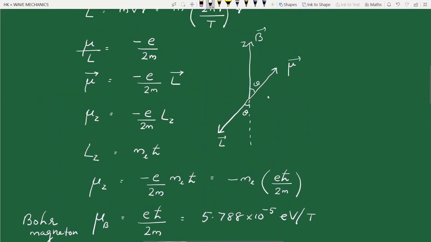Let us look at this figure. If theta is the angle between mu and B, what is mu cos theta? Mu cos theta is the component of mu along the direction of B, so this component. This mu cos theta is nothing but the z component of mu.